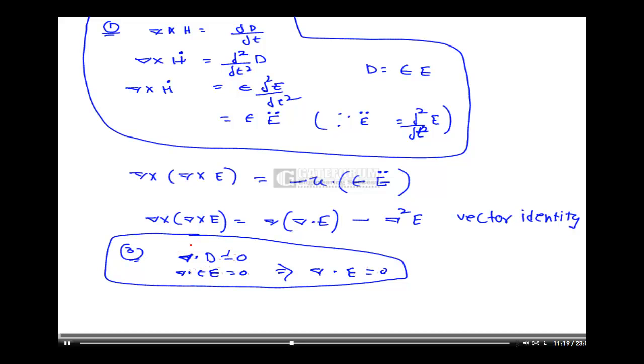I know del dot E is equal to 0 for free space. Substitute in the vector identity, then what happens? I can write del cross del cross E, as this del dot E is equal to 0, so this is nothing but minus del squared E. Del cross del cross E is equal to minus del squared E for free space.